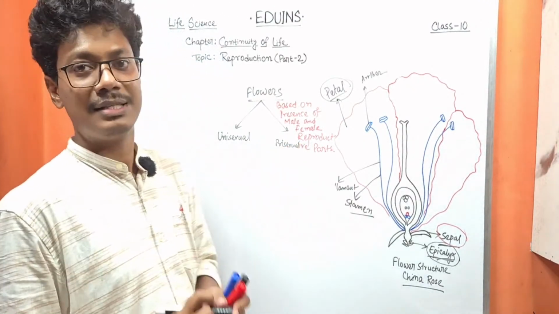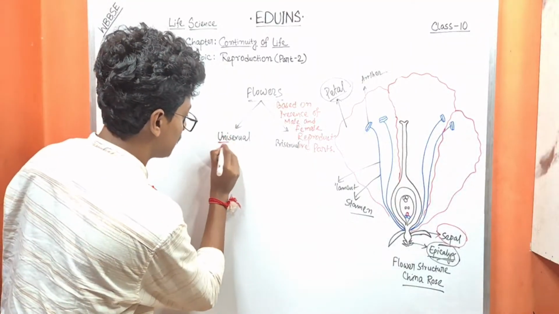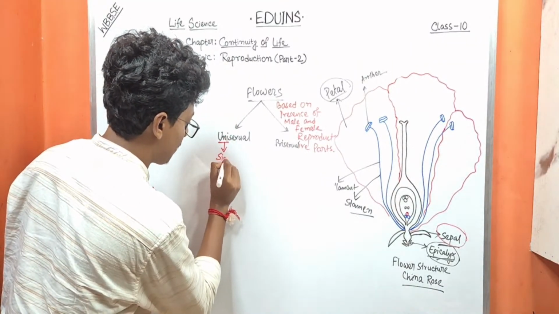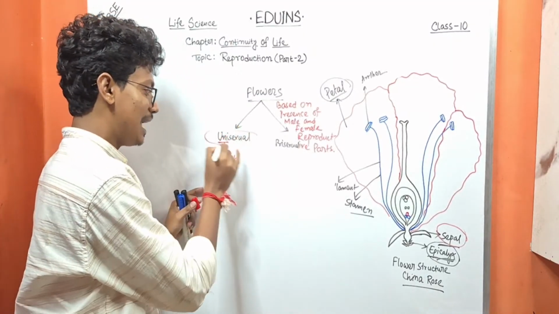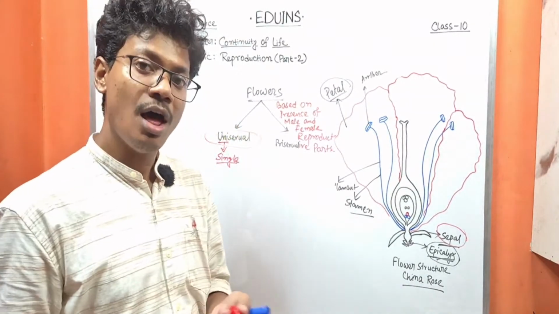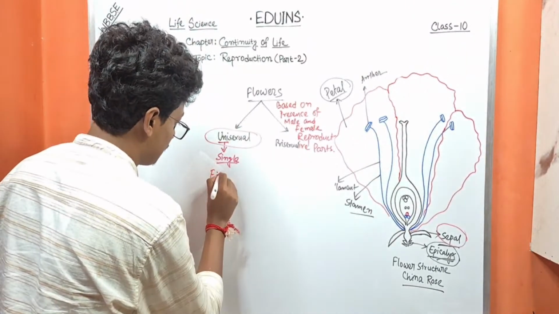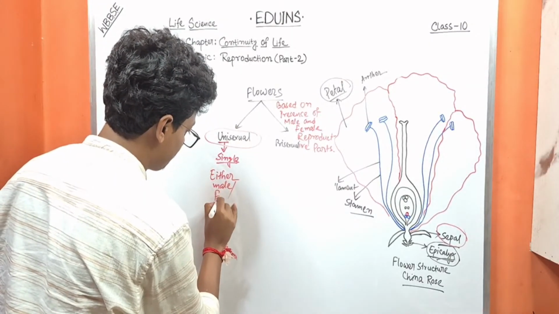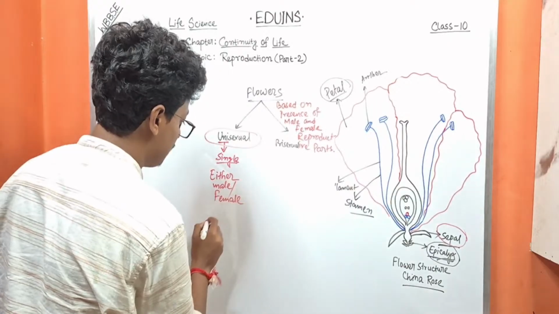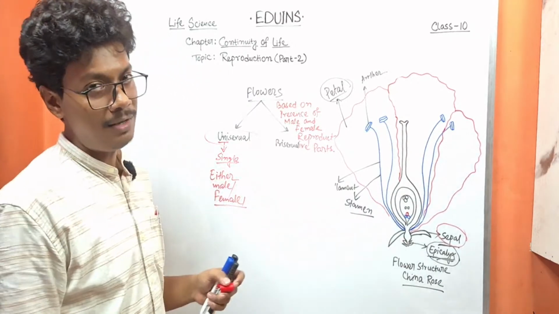From the name we can understand, uni means single. So in this type of flower, either the male or the female reproductive part may be present.